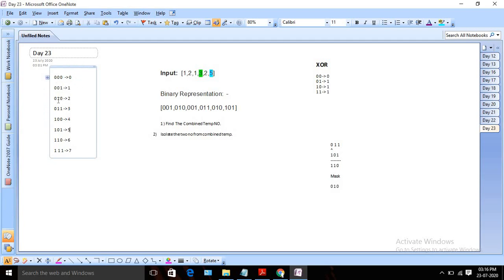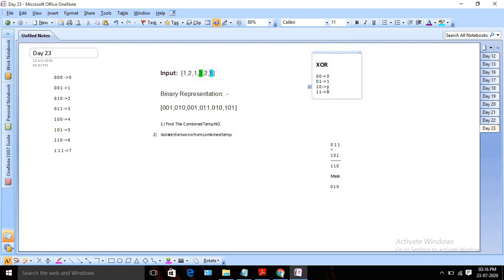So 0 will look like 000, and 7 will look like 111. This is the binary representation of the corresponding numbers. And this is the XOR operation. If you do 0 and 0, then it is always 0. If you do 0 and 1 or 1 and 0, then it will return 1. And if you do 1 and 1, then it will return 0.